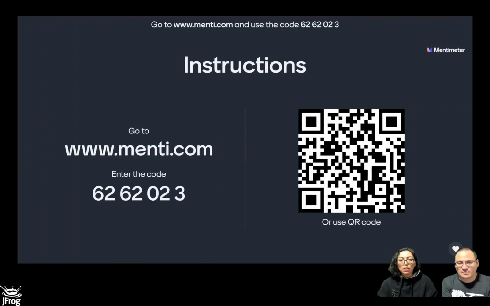Okay, as I said before, this is a quiz. So let's move to the quiz part, and for that, we will start with a test. Right now you will see a QR code and some information about Mentimeter. You can join that particular quiz with the QR code or using that link with that code.